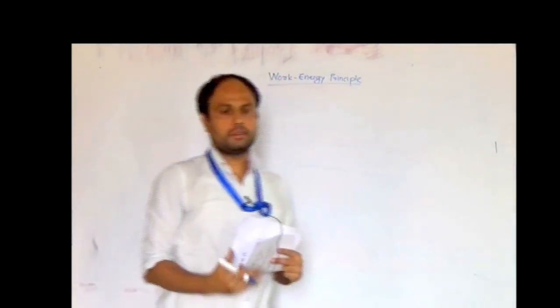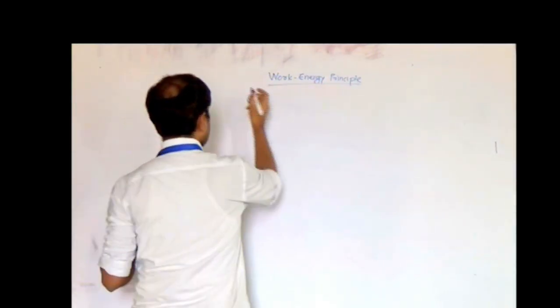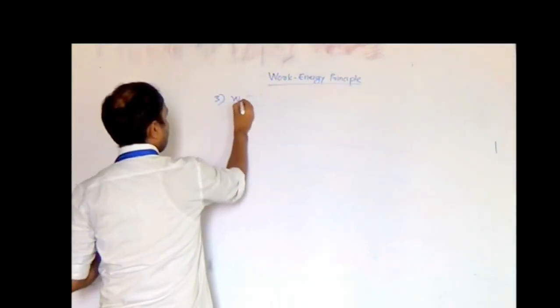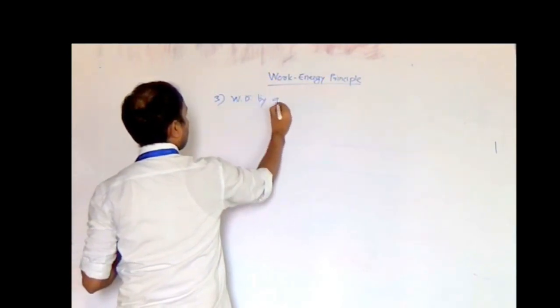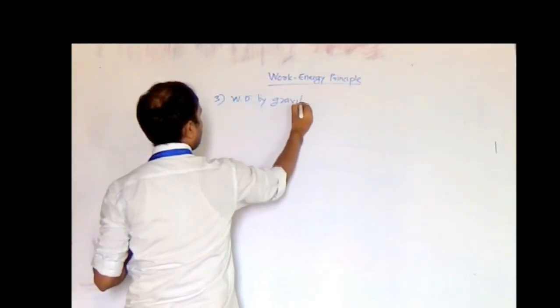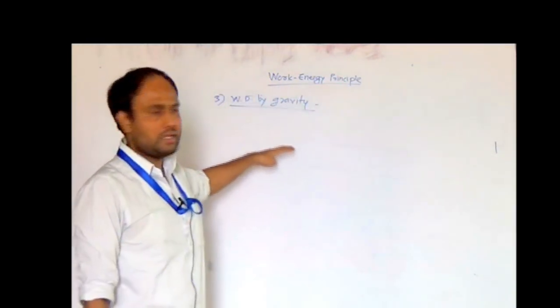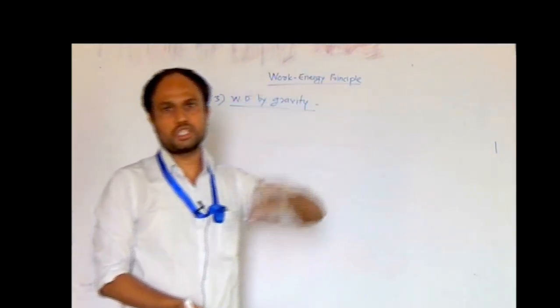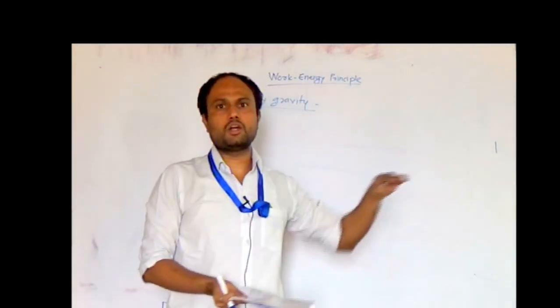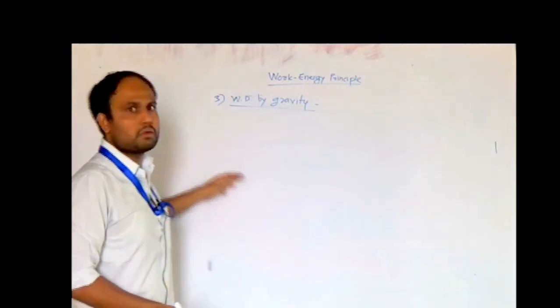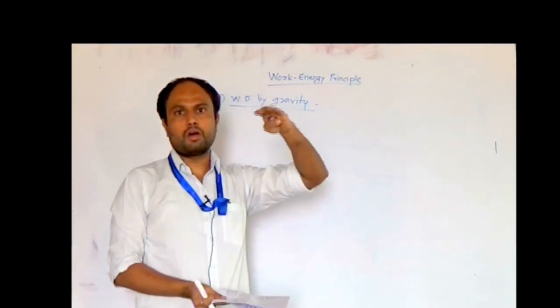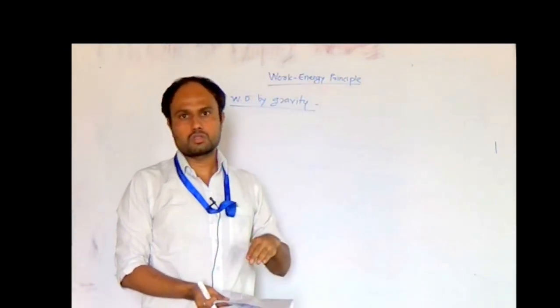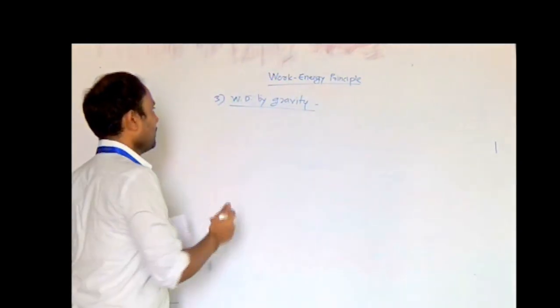Third type of work done, that is work done by gravity. Work done by gravity, it is normally calculated because of the difference in the elevation. So when there is a change in height of the block, there is always a work done by gravity. Block may be lifted up or it may be brought down. So this is how we calculate the work done by gravity.